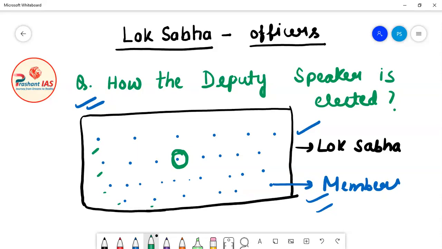So the Deputy Speaker is elected by the members of Lok Sabha from within the membership of Lok Sabha. In simple words, all these members together will decide that, for example, this member will become the Deputy Speaker, and then he will become the Deputy Speaker. So the election process is quite simple.